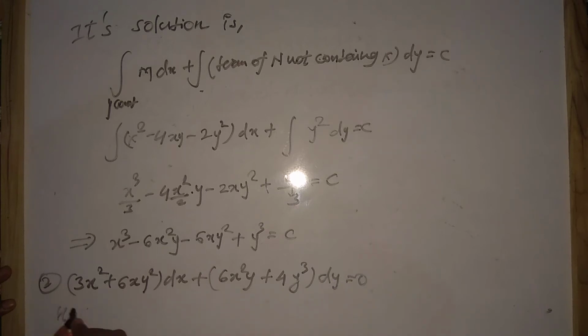So here we have M equals to 3x square plus 6xy square, and in place of N we have 6x square y plus 4y cube.